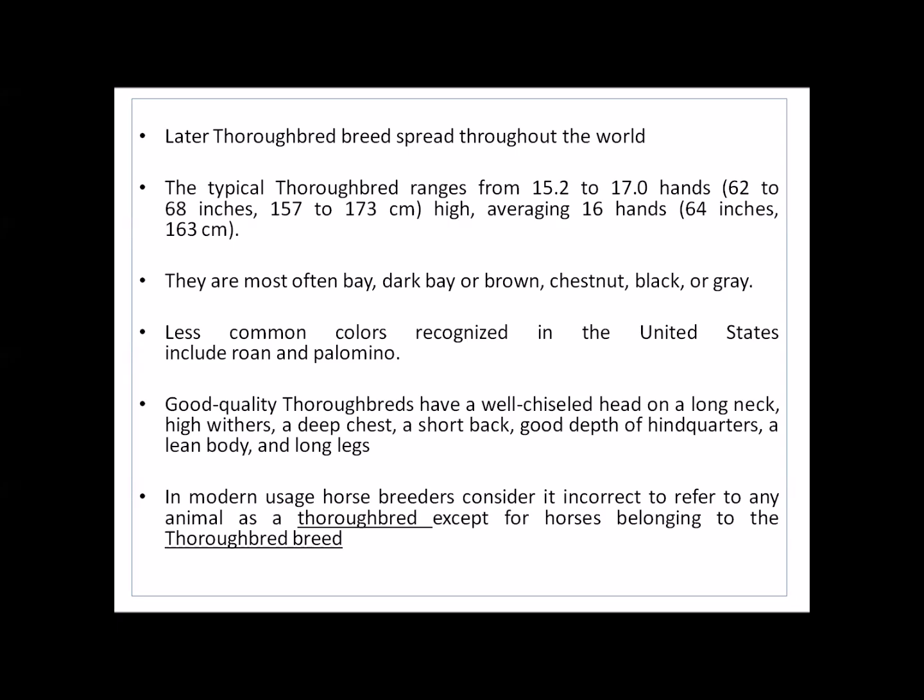In modern usage, horse breeders consider the word thoroughbred as incorrect in a general sense. They don't want to use it, because it does not indicate anything. It's incorrect to refer to any animal as a thoroughbred except for horses belonging to the Thoroughbred breed. Thoroughbred is a general word as a phrase: thorough meaning systematically bred, and that too you call thoroughbred. The other is the Thoroughbred per se, meaning its name itself is Thoroughbred. This is what they want to say as breeders.